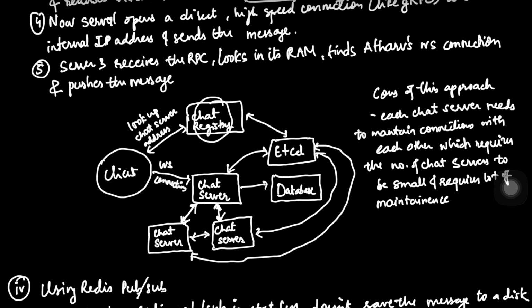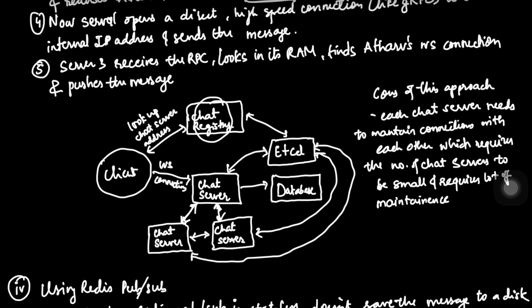We'll use any mode, let's say here in this case we'll use gRPC, and it is fast also because gRPC connections are very fast compared to REST calls, and it is mostly used for inter-service communication. So now all the servers are connected properly, and we also know where to send that message.